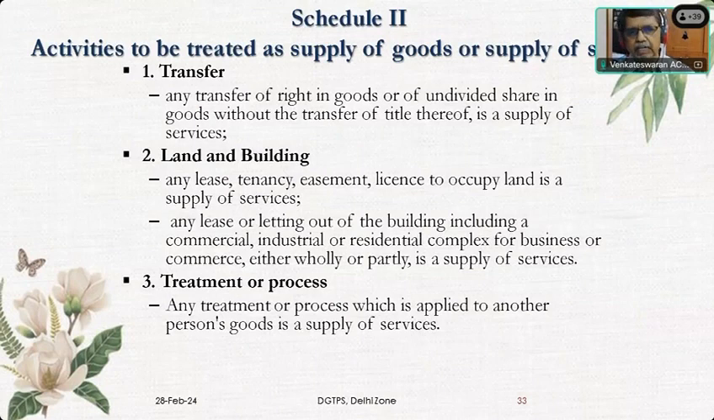Any transfer of right is supply of service. Land and building, tenancy, lease, letting out, everything is called a supply of service. Treatment or process, that is job work, is nothing but what was earlier considered manufacture. That manufacturing activity is now a processing activity. So since the predominant character is processing, it comes under the supply of services.